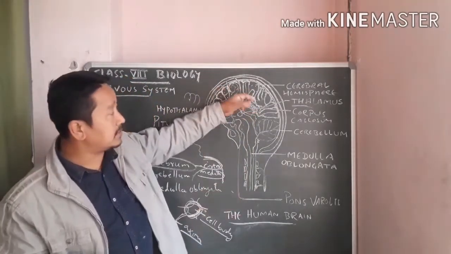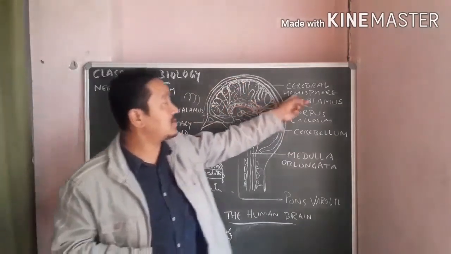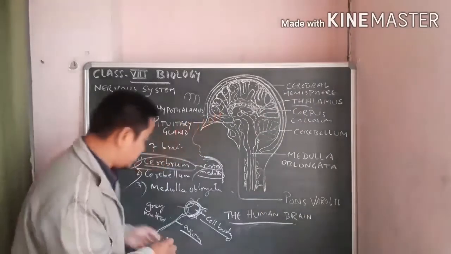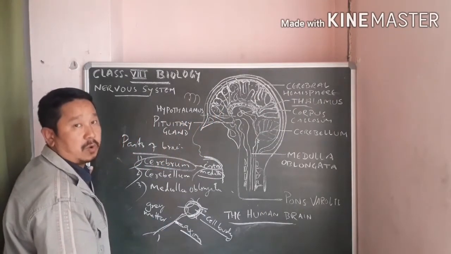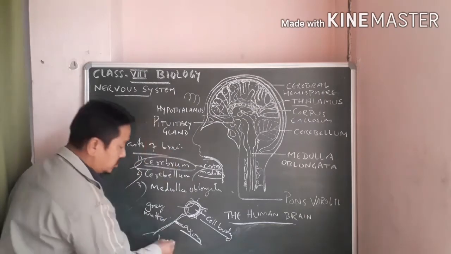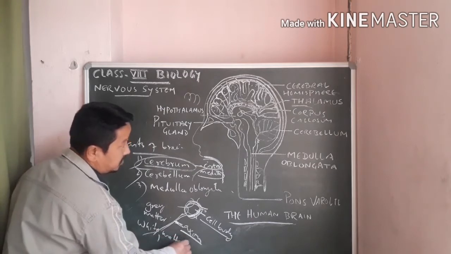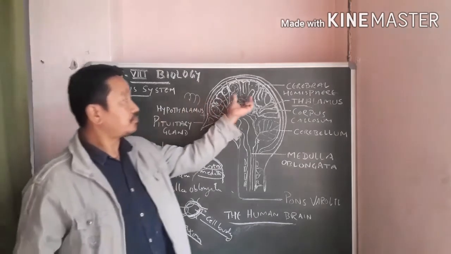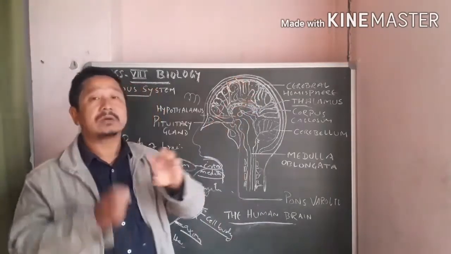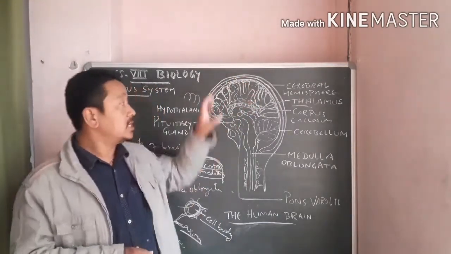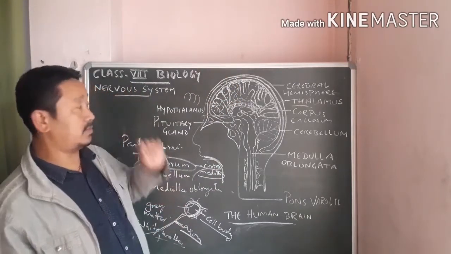Then internally, that means in the medulla region of this cerebral hemisphere, it is formed of axons, which are white in color, so it is also called white matter. So this is how your cerebral hemisphere or your cerebrum is composed. And what is the function of this cerebral hemisphere, your cerebrum? What is the function?